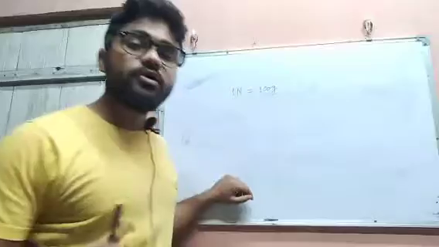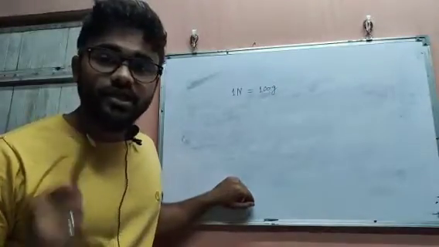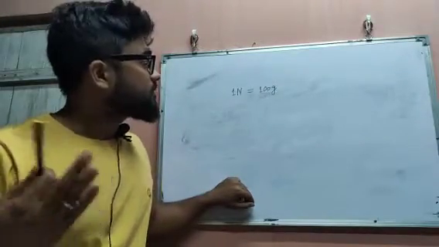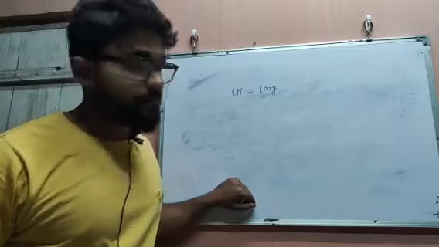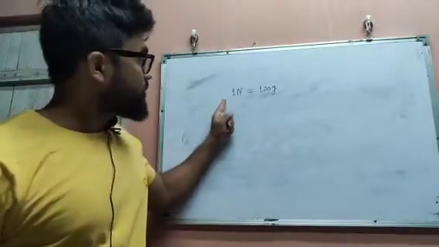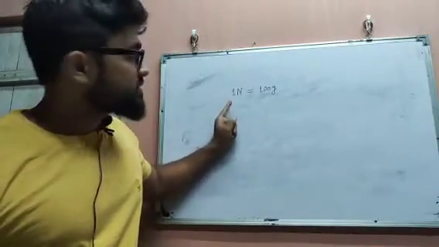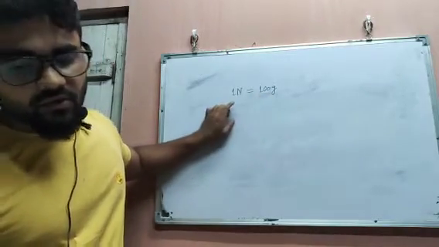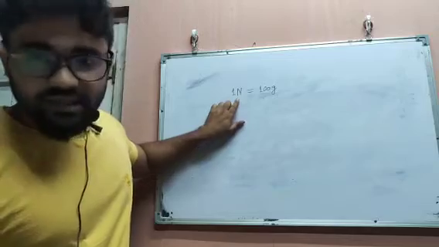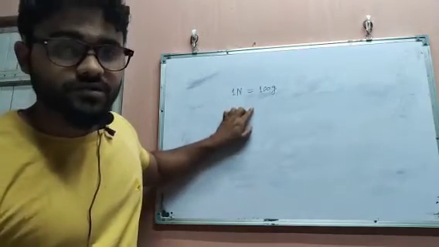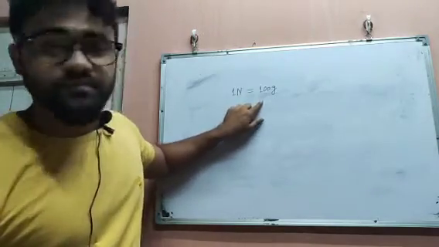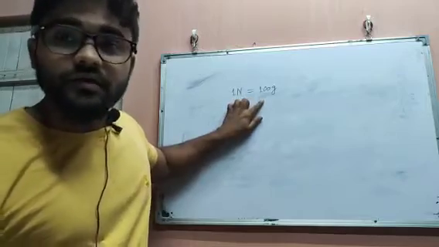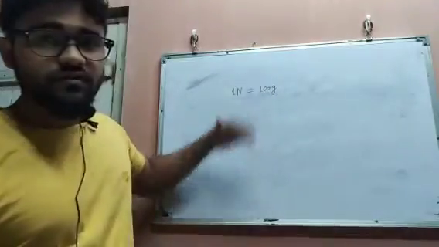Now a very common relationship between the Newton and the mass unit, the gram. See, 1 Newton is equal to 100 gram, that means 1 Newton of force is 100 gram of force. So this is the relationship: 1 Newton equals 100 gram. Okay, that's all for this.